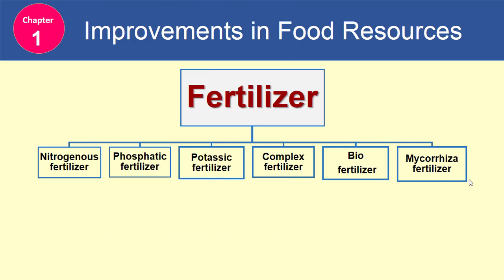Now, fertilizers are categorized into 6 parts. First is nitrogenous fertilizer, second is phosphatic fertilizer, third is potassic fertilizer, fourth is complex fertilizer, fifth is biofertilizer and sixth is mycorrhiza fertilizer.